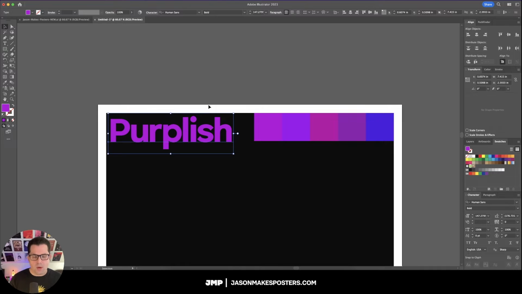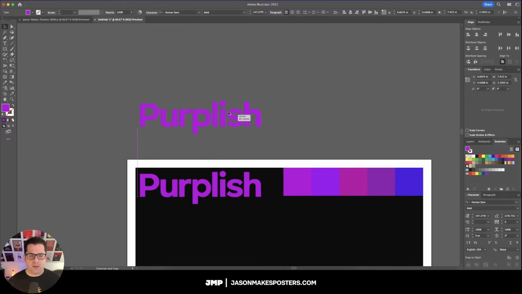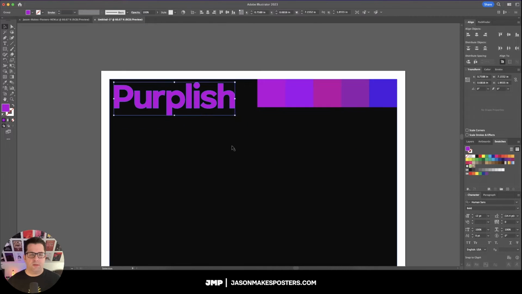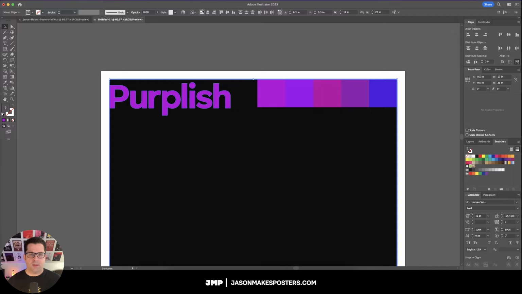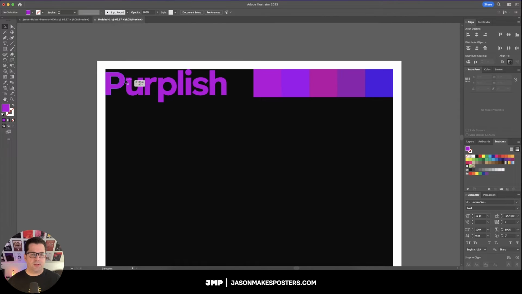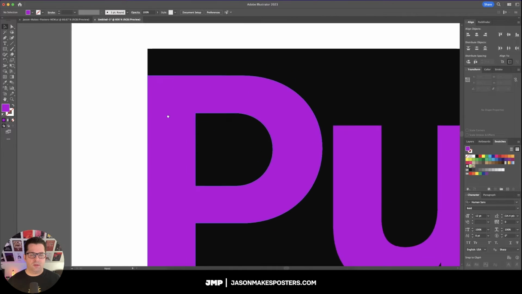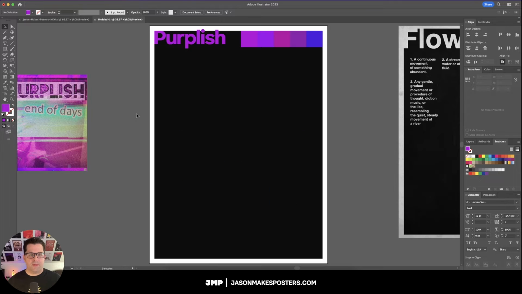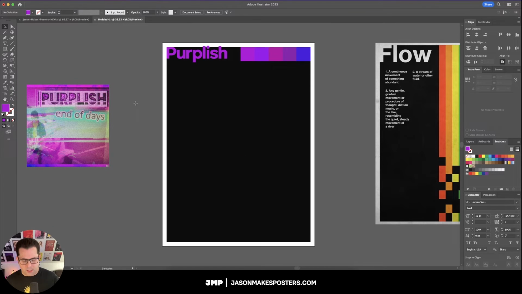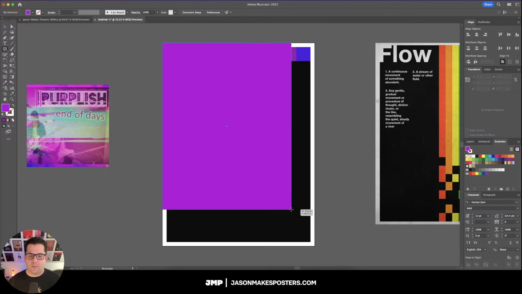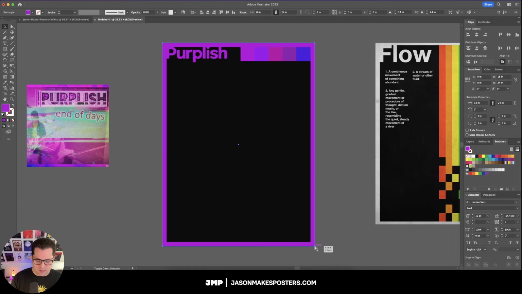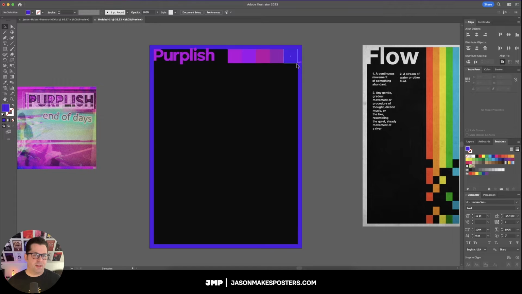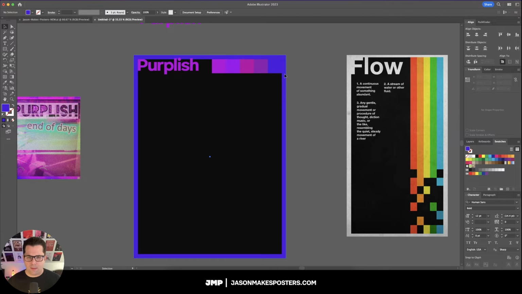And then now that I know I'm not going to be changing that text anymore, let me go ahead and duplicate this, put it right there. Now we can create outlines, and I'm going to align it to the top left, and we can actually go all the way to the top right here and make it actually bleed off the edge of that black background. I think that would actually look pretty cool. And then what I think we'll do here with the white background is I will actually make this not a white margin, but that color right there. That's actually looking pretty cool. Although I may change it.